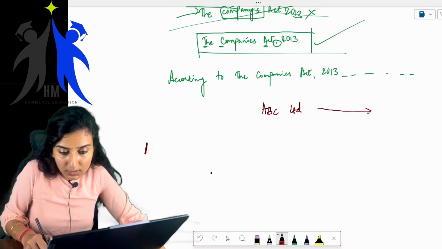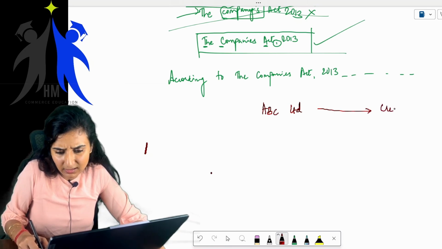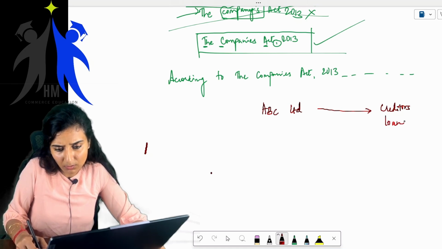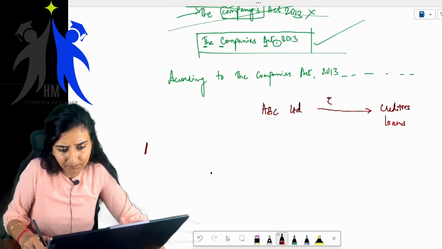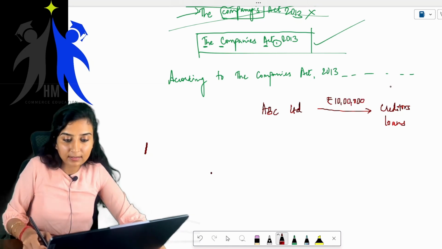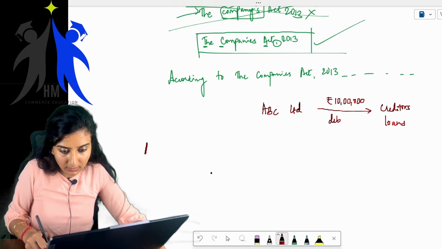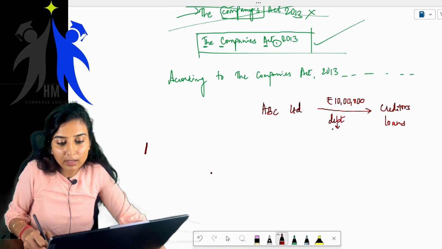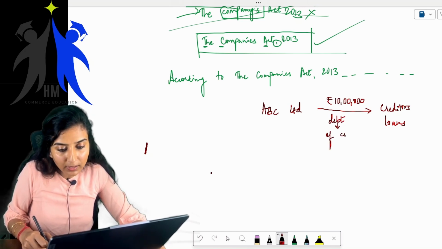It owes to its creditors, whatever debts it has made, or loans. Say for example, rupees 10 lakhs. Rupees how much? Rupees 10 lakhs. This is the debt. Debt of whom? Debt of the company. It is a debt of the company.